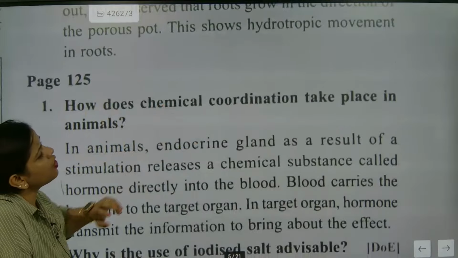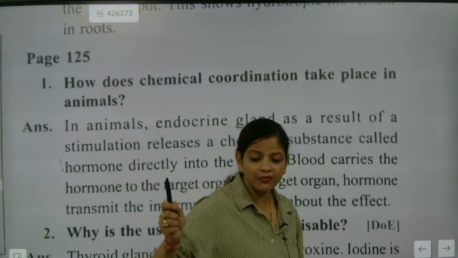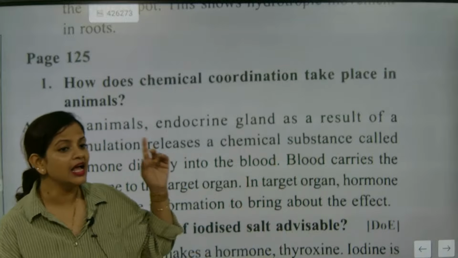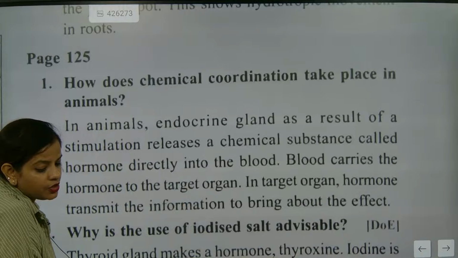How does chemical coordination take place in animals? So chemical coordination takes place in animals by whom? It is exactly due to endocrine and exocrine glands. That's called chemical coordination. Understood or not? So you need to understand this one.